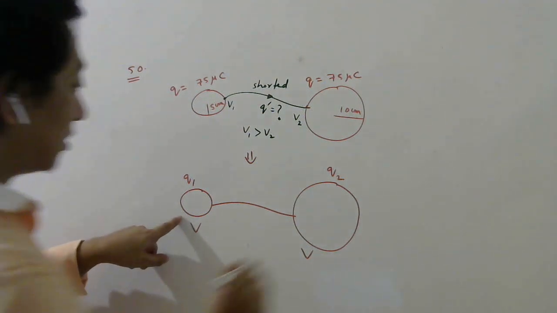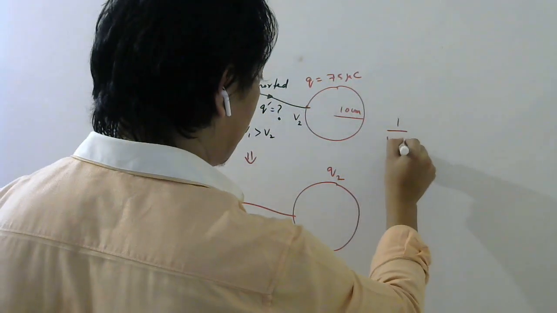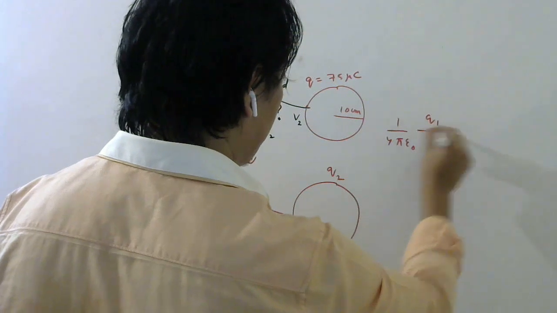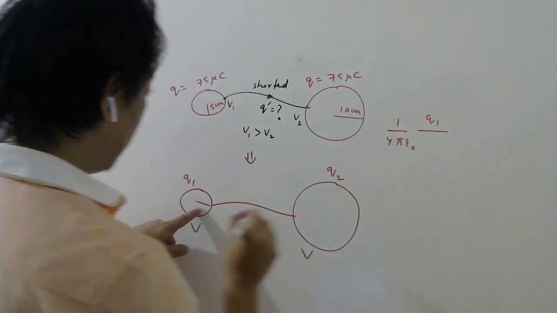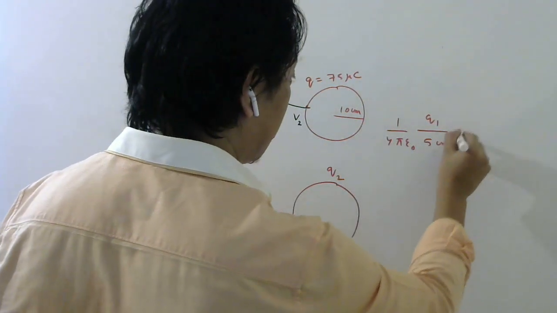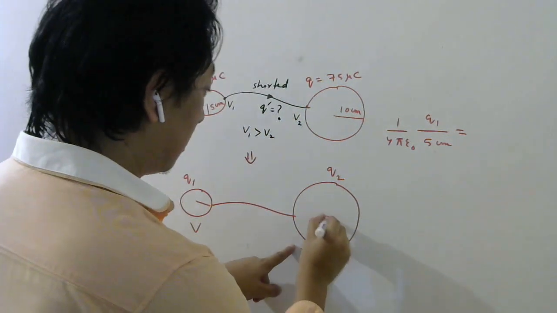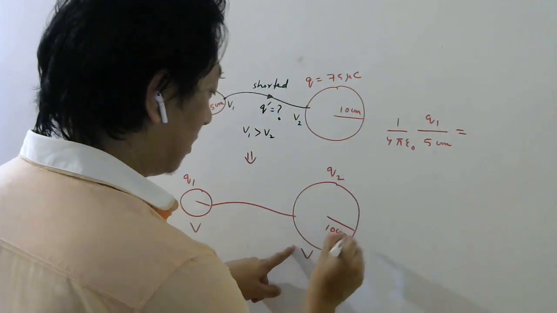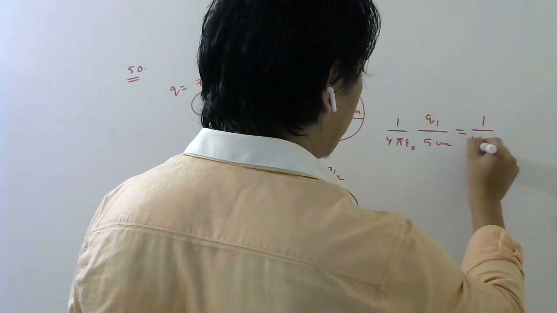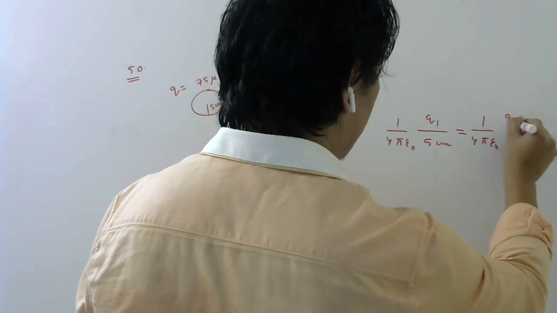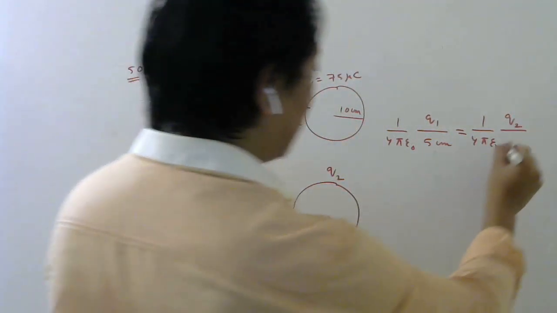What is the potential here? 1 by 4 pi epsilon naught q1 by this radius, which is 5 centimeter. And the potential here, with radius 10 centimeter, will be 1 by 4 pi epsilon naught q2 by 10 centimeter.